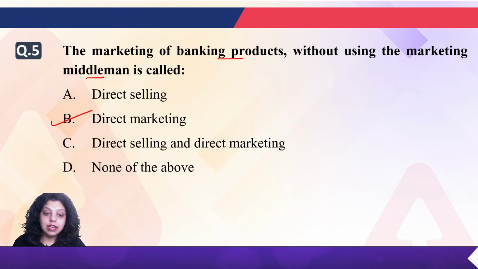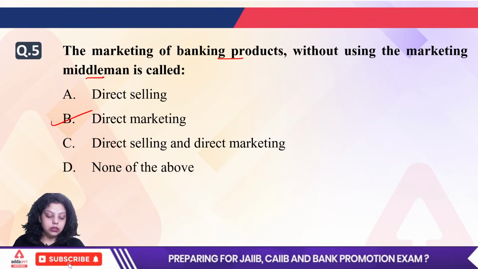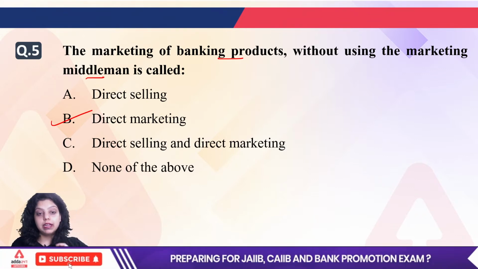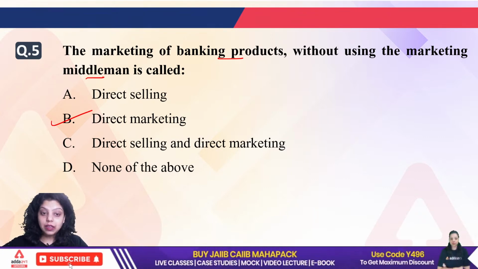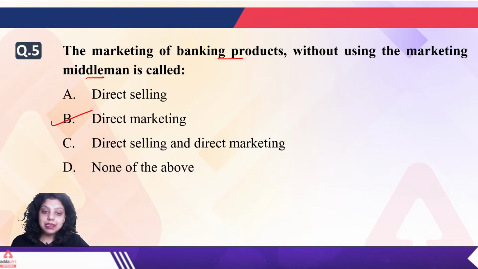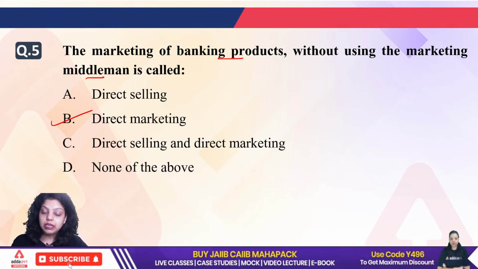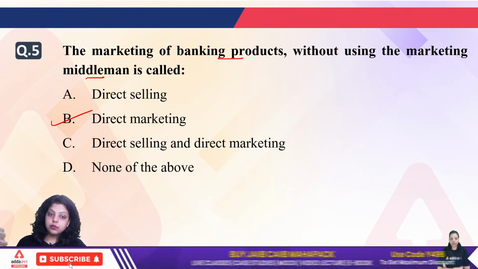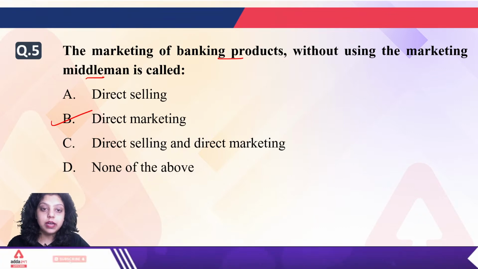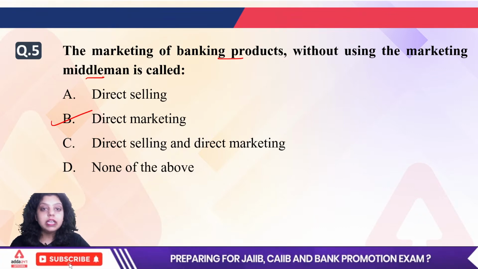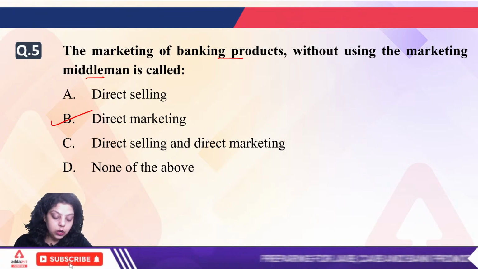Because direct selling is done by the agents of the marketing channel, right? When the company's sales staff go door to door selling, that is known as direct selling, na? Your salesperson, your sales staff, is interacting face to face with the public, that is direct selling. And if we are not using any middleman, then it will be direct marketing.